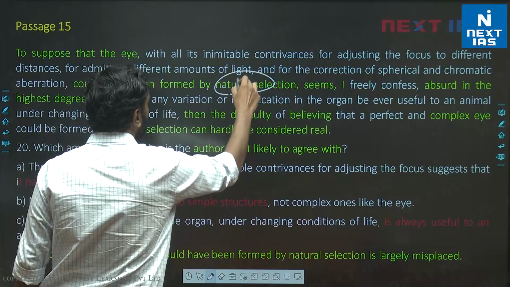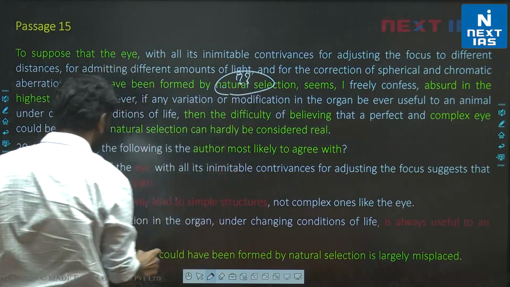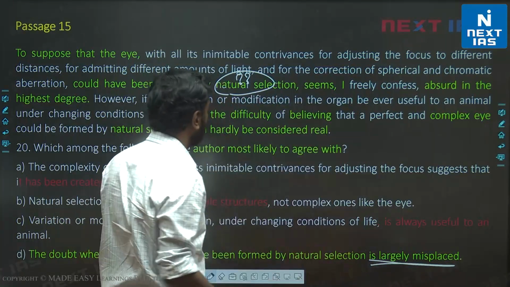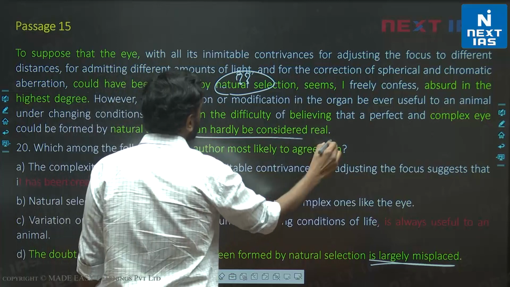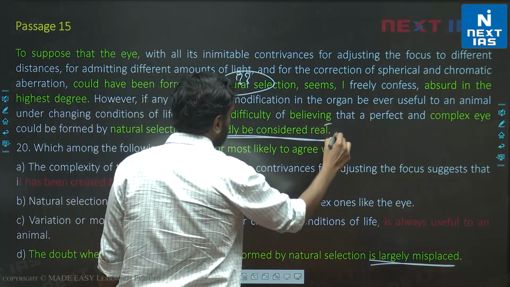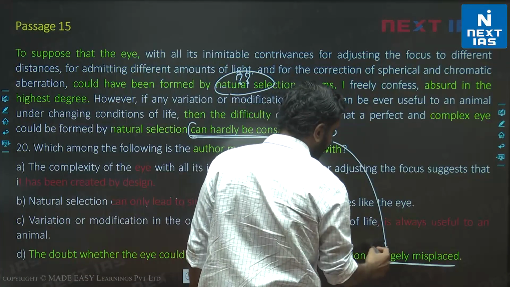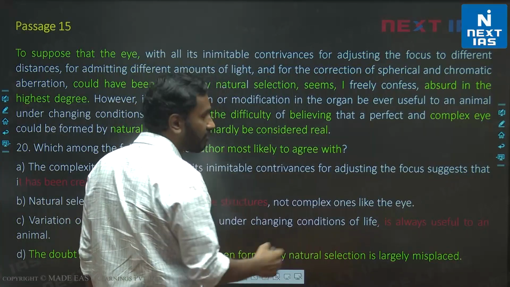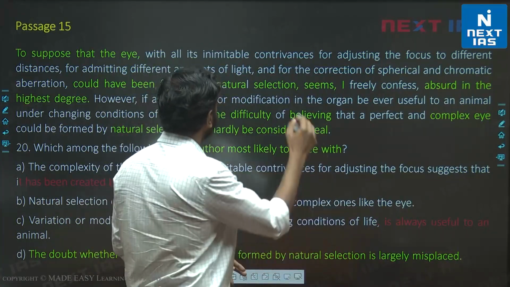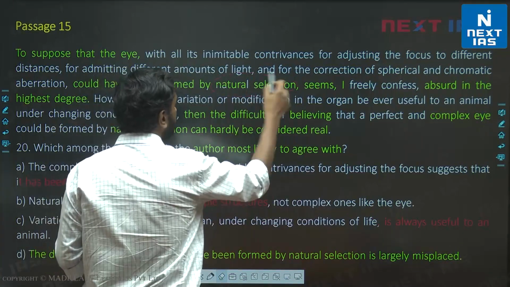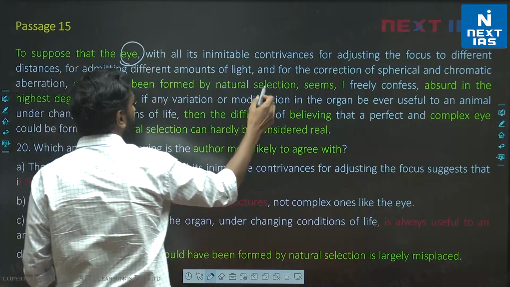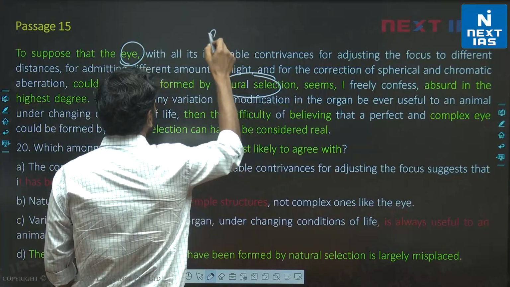Did natural selection form the eye? ये doubt था. This doubt is largely misplaced. मतलब ये doubt गलत है. Can hardly be considered real is the same as saying is largely misplaced. This doubt is an invalid doubt, right? The author is trying to say that this doubt, that did the eye come from, let's look at this. Did the eye come from natural selection? ये doubt है.